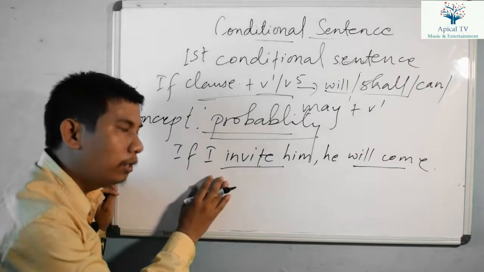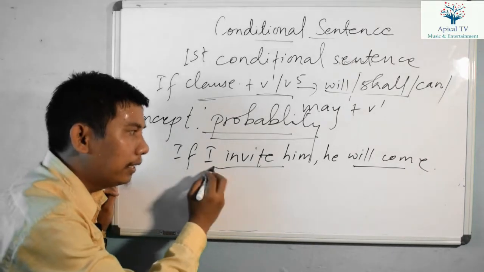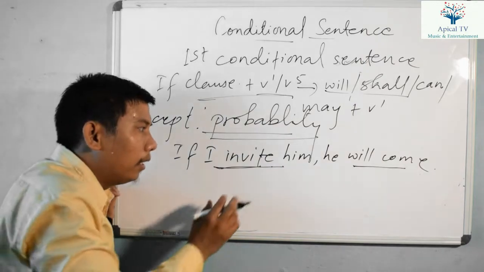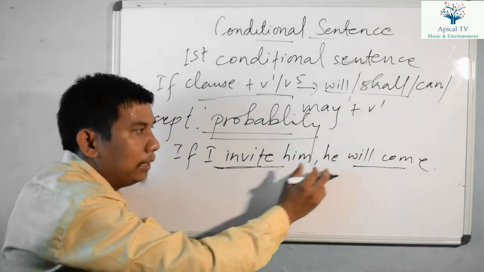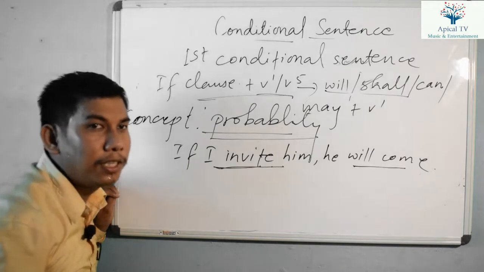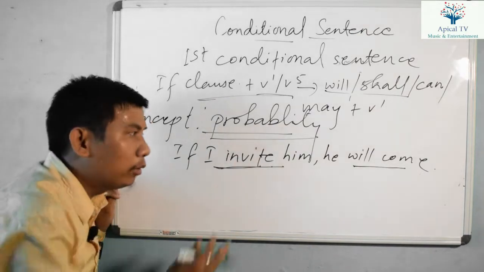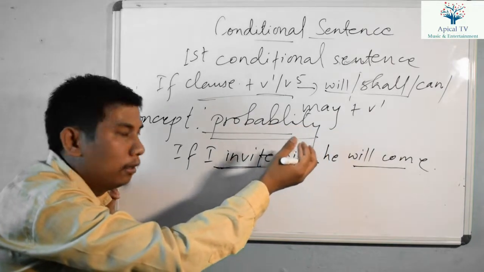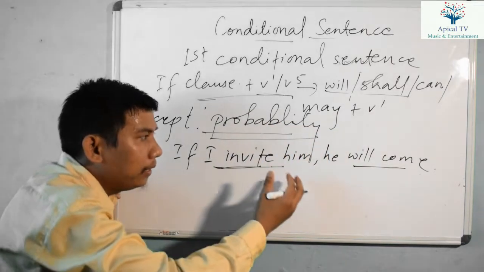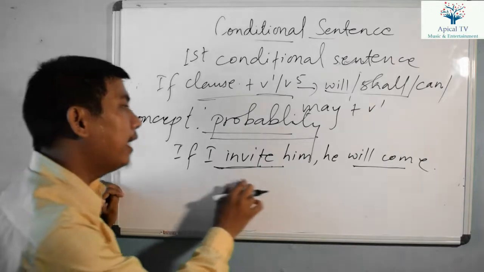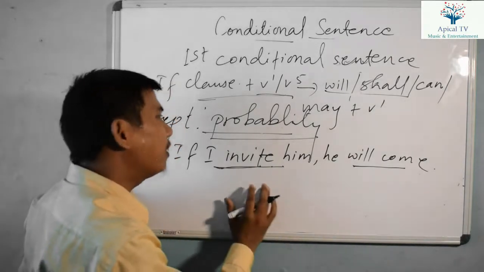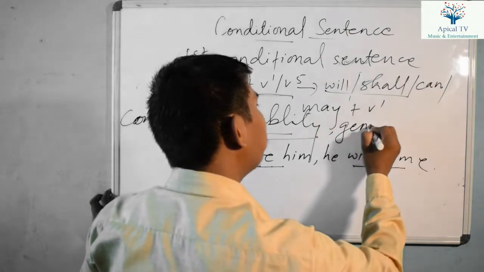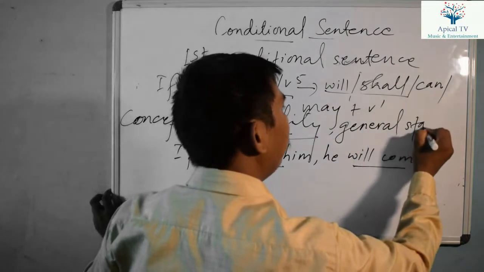Why? Because the concept is, the condition is, if I invite him, I may not invite him. If I invite him, he will come or he will not come. That is not sure. It is only the probability. It shows only the possibility of the action that may take place in the future or may not. If I invite him, he will come. This is for a general statement, we can say. We use first conditional sentence for general statements.